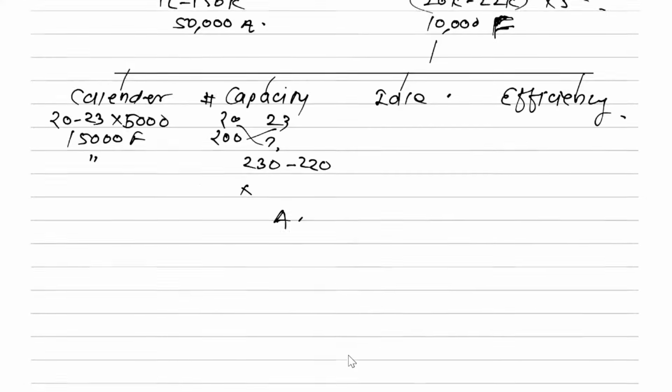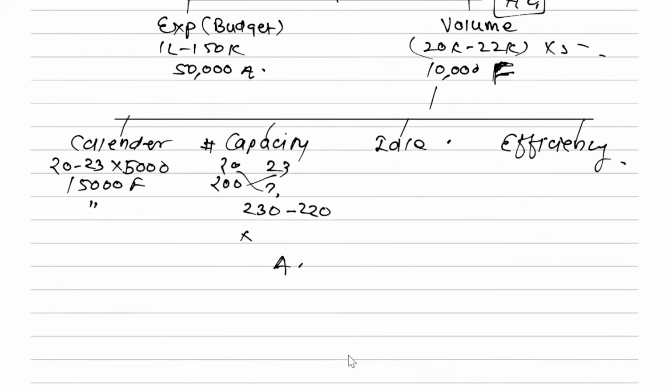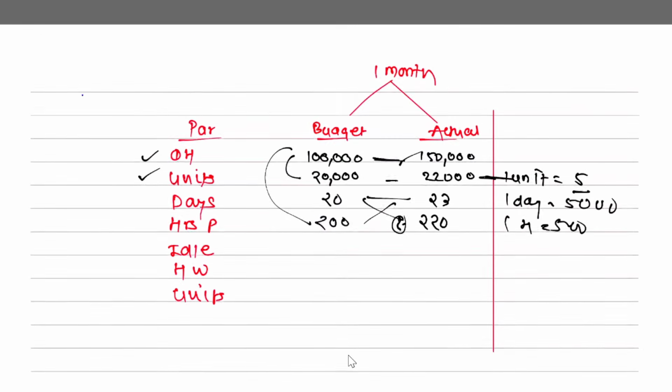And what is your recovery rate, per hour? 1 lakh upon 200, that is how much? 500, you remember this, right? So 230 minus 220 into 500, plus minus sign change, 5,000 adverse, right? Whatever idle time you have thought of, it was already subtracted while getting this 200. That is normal idle time.